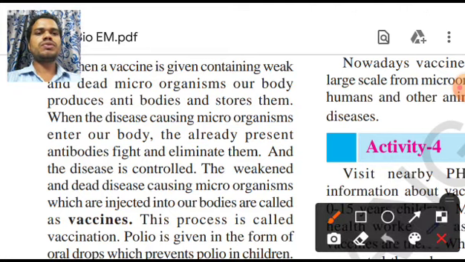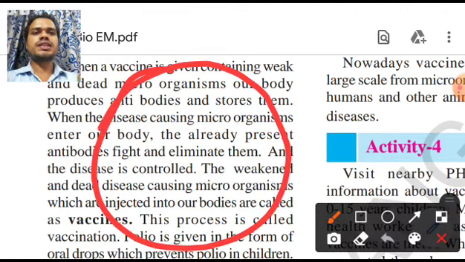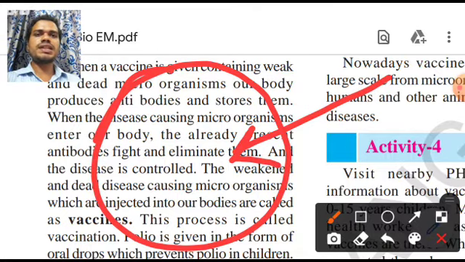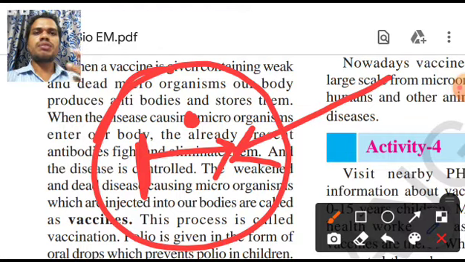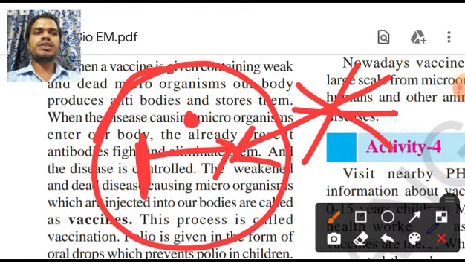Now what are they doing in vaccination? Inside the vaccination, they are sending bacteria. Actually, weak bacteria they are sending. What is our body doing? Our body is killing these microorganisms, and it is creating a chemical. This is called antibodies. More antibodies are nothing but more protection to our body.